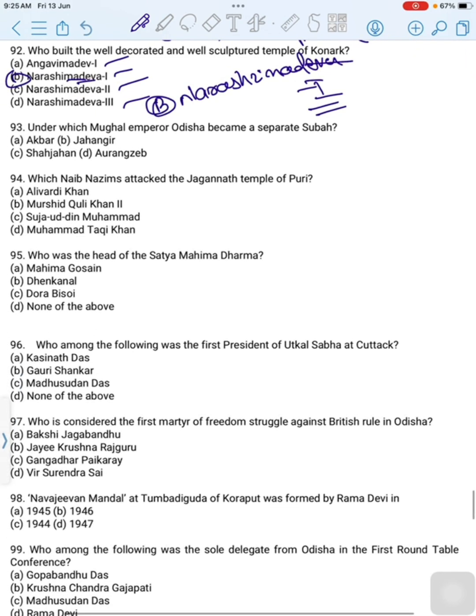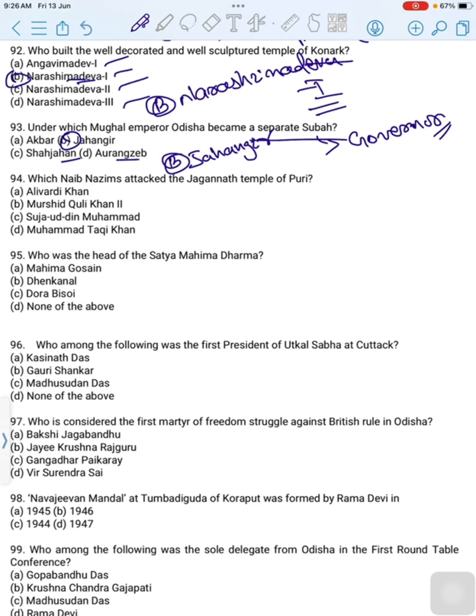Under which Mughal emperor Odisha became a separate Suba? First option is Akbar, second is Jahangir, third option is Shahjahan, last option is Aurangzeb. Then correct option is option B, Jahangir. Under Jahangir, Odisha was made into a separate Subha and a governor was appointed.